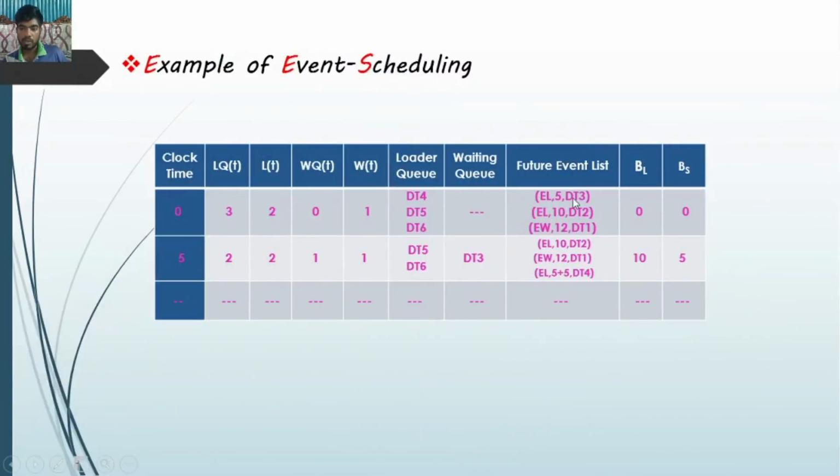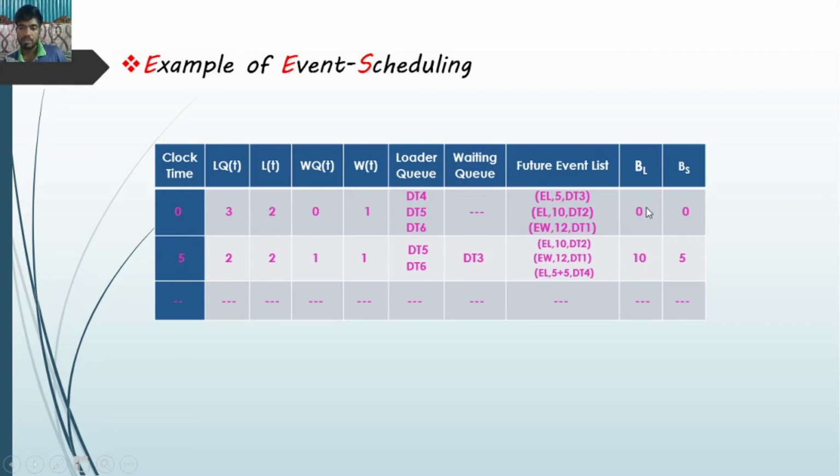End of loading DT3 needs 5 minutes, end of loading DT2 needs 10 minutes, and end of waiting DT1 needs 12 minutes. Then we have to find the lowest value in this sector, that is DT3, and we take it into the clock time.